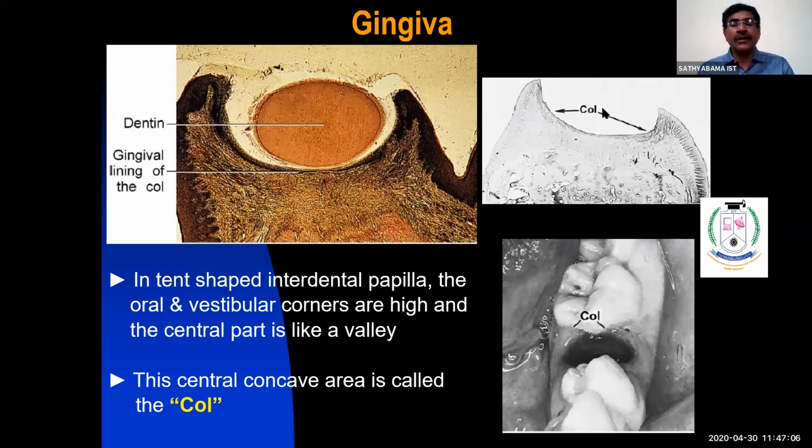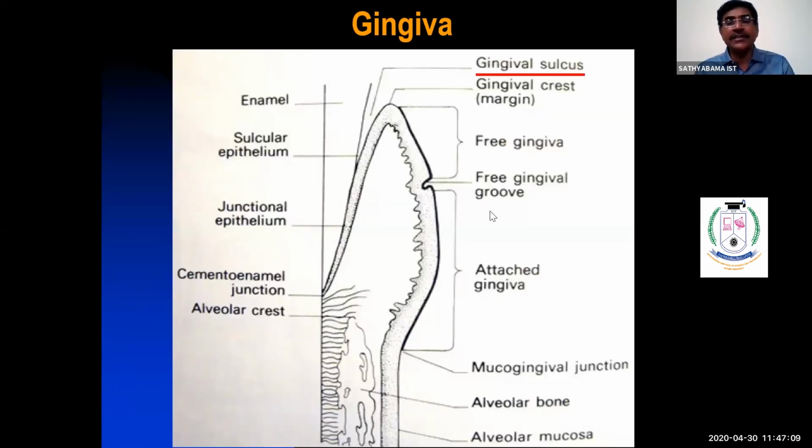Again, this is a schematic diagram where you are able to see different parts and different areas of the gingiva. Gingival sulcus. This is the crest of the gingiva. This is the free gingiva. This is the free gingival groove, and this is the attached gingiva. Then you have the mucogingival junction, the junction between the attached gingiva and alveolar mucosa. And this is the alveolar mucosa. This is the alveolar bone.